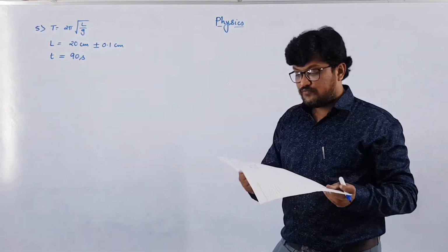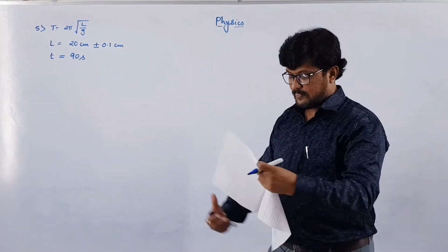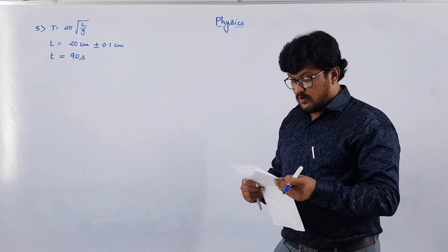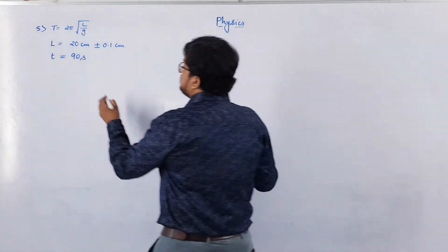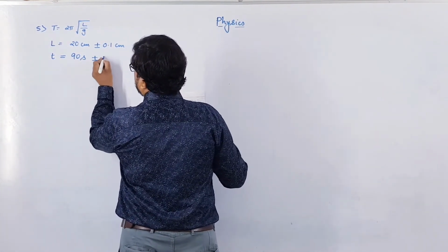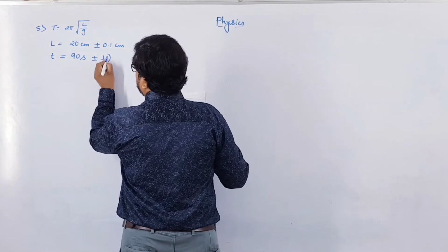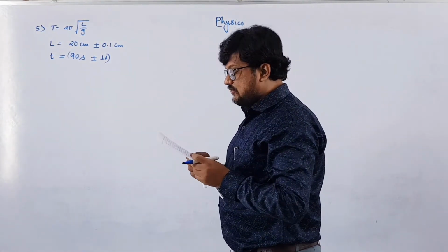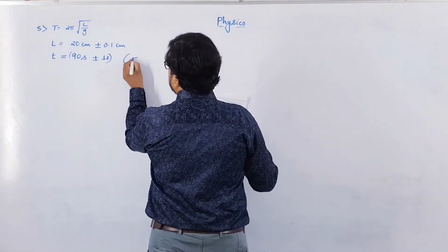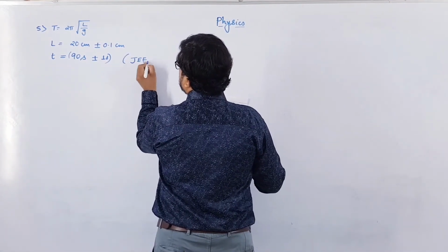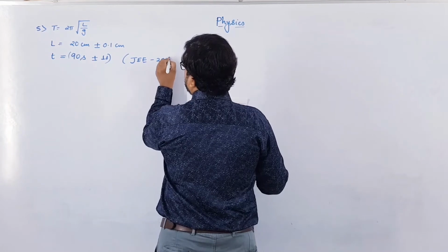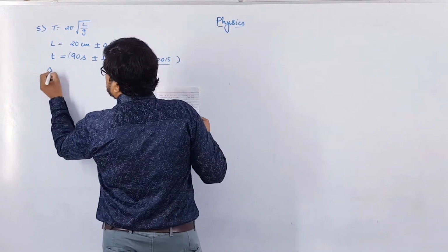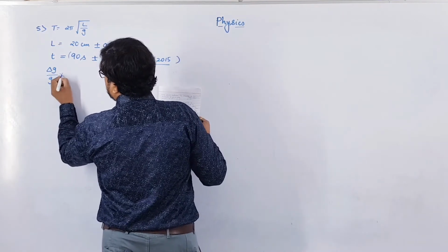Using a wrist watch of 1 second resolution, so delta T is plus or minus 1 second. The accuracy in the dimension of G is JEE 2015. This is a question from JEE 2015. So we want to find the percentage error in G, delta G by G percentage.